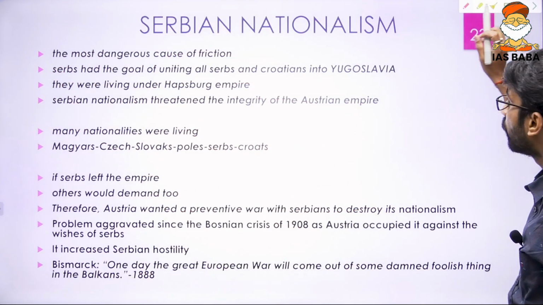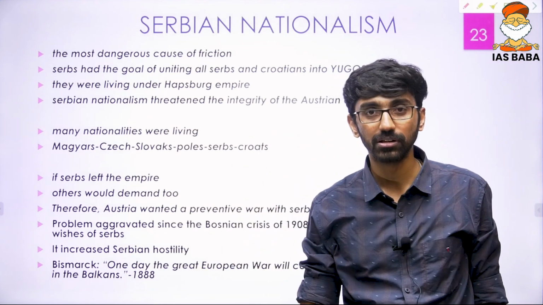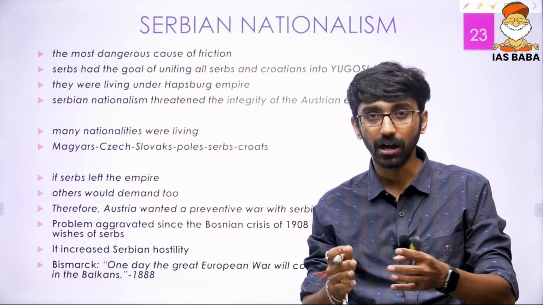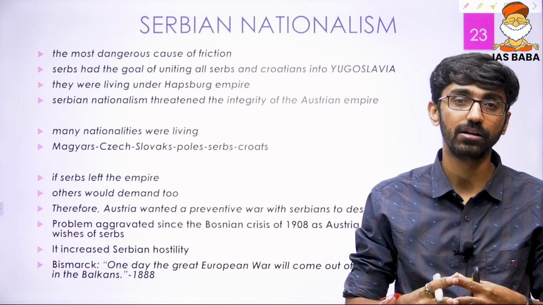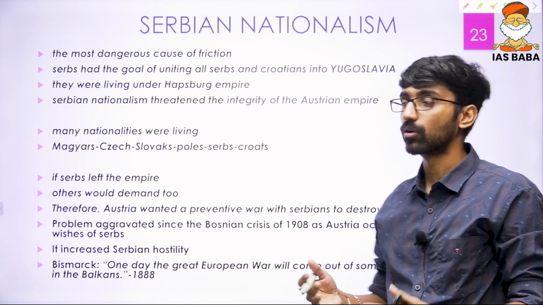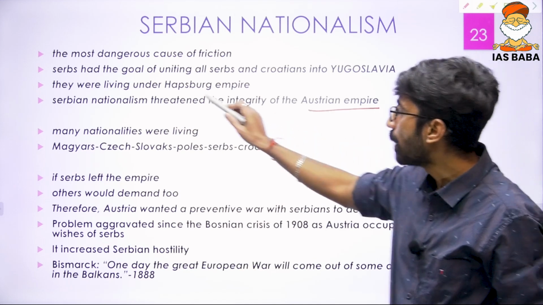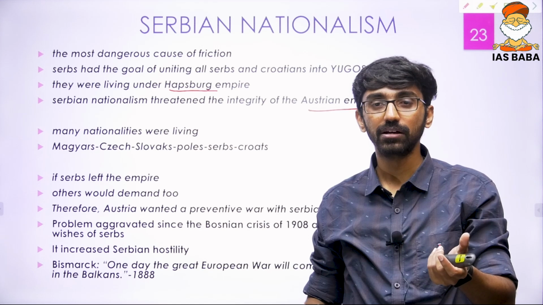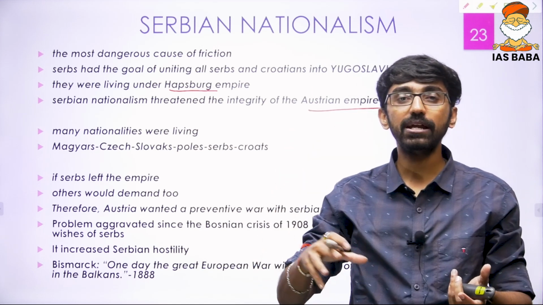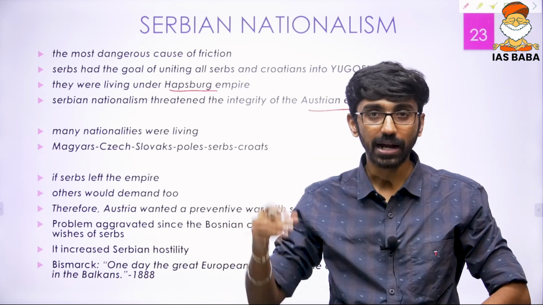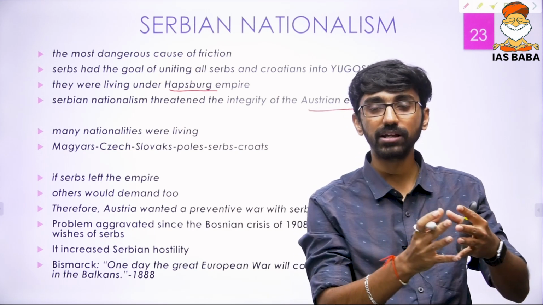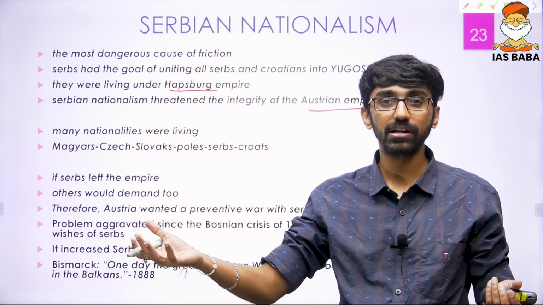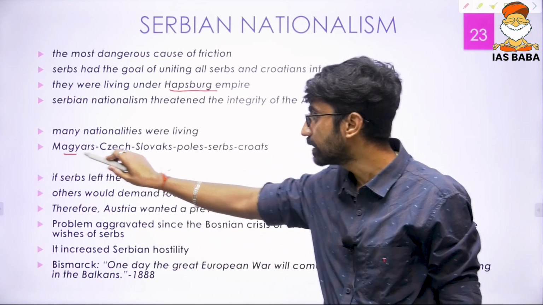The major reason, arguably the most dangerous situation for the First World War, was Serbian nationalism. Serbia was under the control of the Austria-Hungary Empire, which can be called the Habsburg Empire. This Habsburg Empire was such just in name, but the empire included many nationalities. Austrians were different, Hungarians were different; the Austrian language is different, the Hungarian language is different. Under them, many different Slavic races were there.